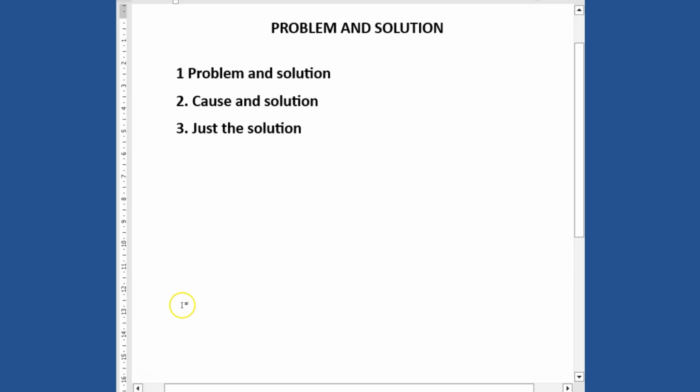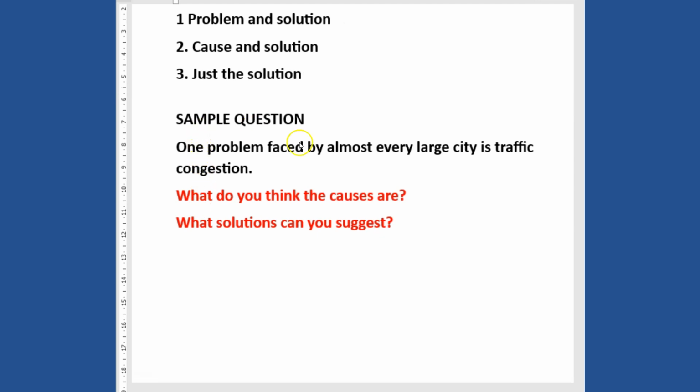So we are going to look at a sample question and then learn how to answer it. So this is the sample question. One problem faced by almost every large city is traffic congestion. What do you think the causes are? What solutions can you suggest? You can see here we have a problem question, which is about traffic. A lot of traffic congestion on the road, and the examiner is asking you what you think the causes are.